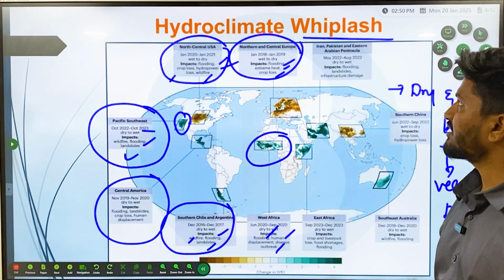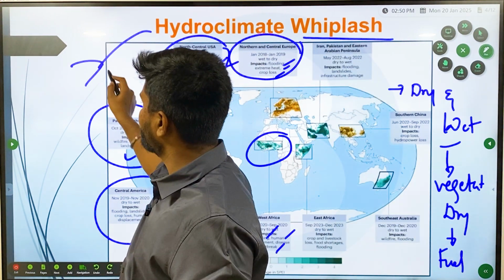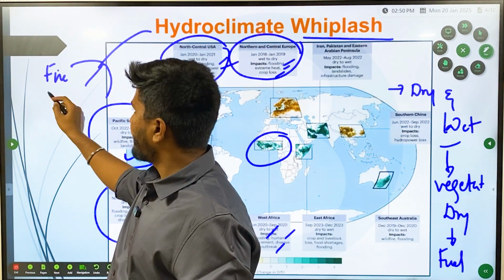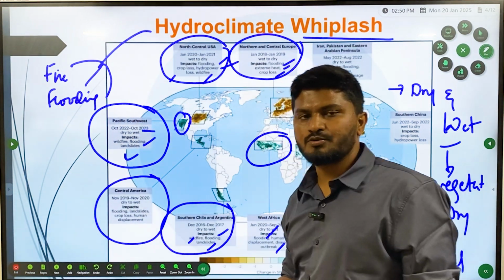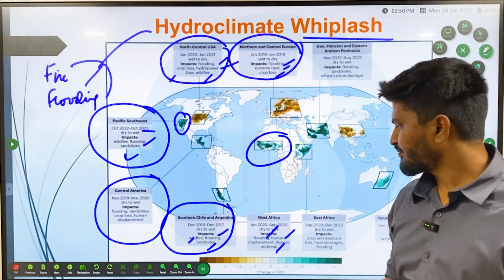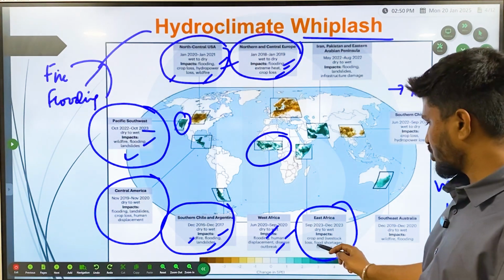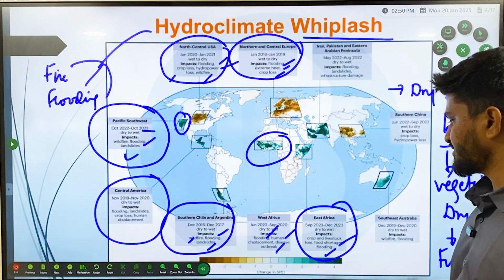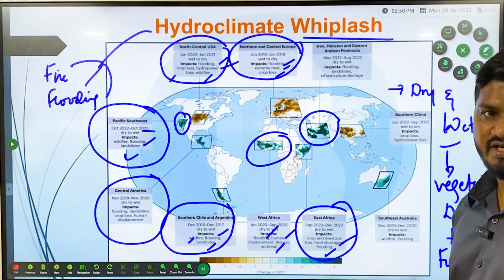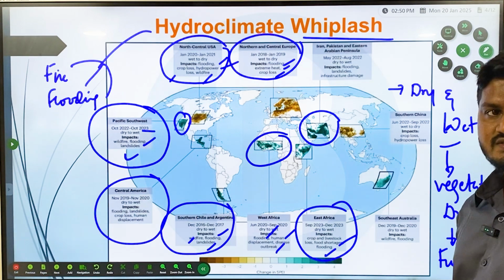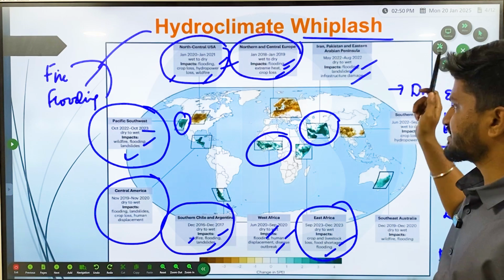So hydroclimatic whiplash has negative connotations, in the sense that it leads to wildfire as well as flooding. So the two are extreme opposites of a single pole, you can say. Then in East Africa there is a similar situation: crop and livestock loss, food shortages, flooding. And in Iran, Pakistan and Eastern Arabia, during May 2022 to August 2022, it was a dry to wet climate shift, which resulted in flooding, landslides, and infrastructure damage.